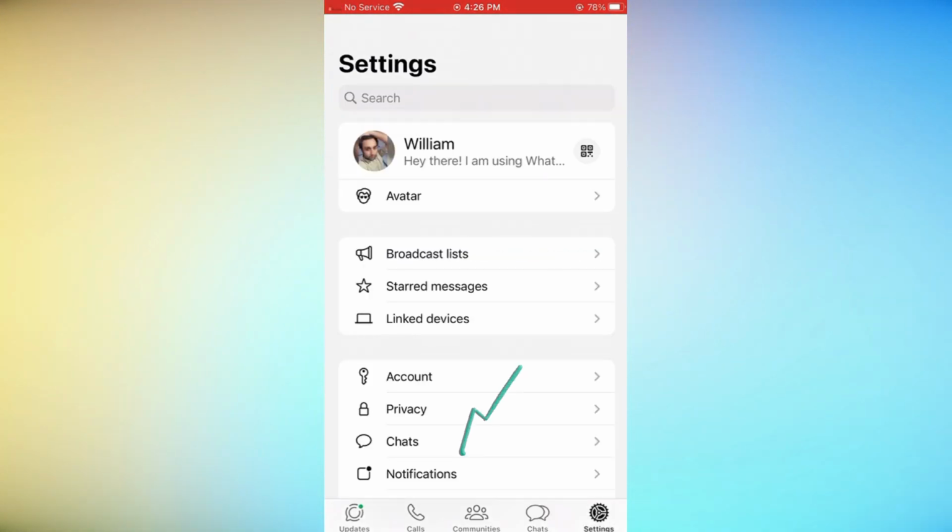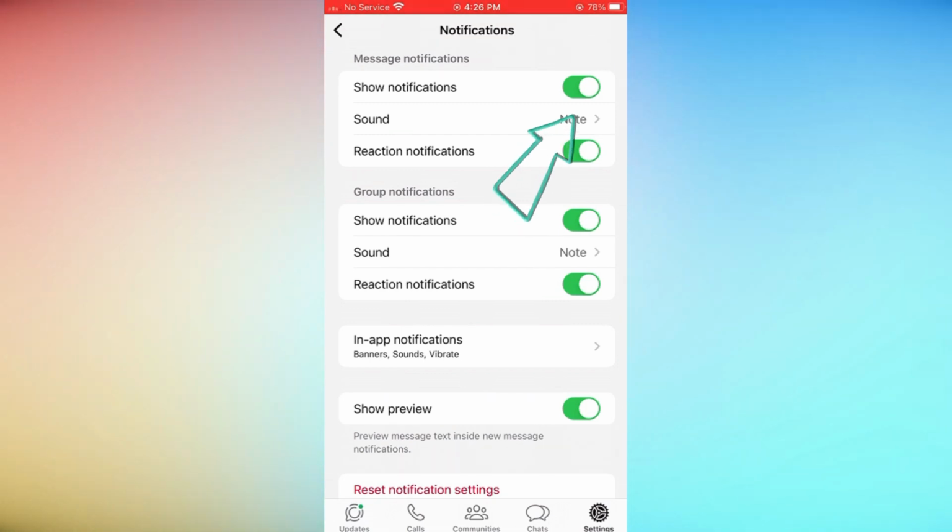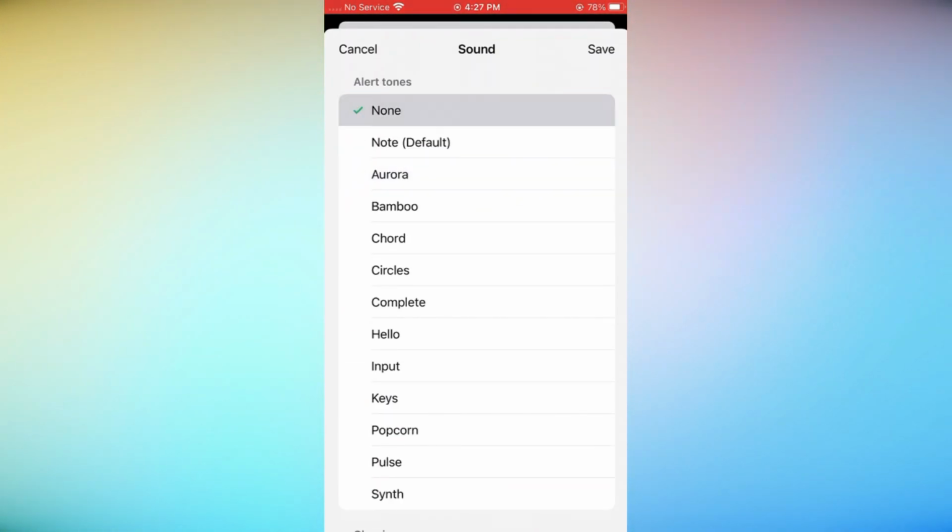Next, tap on Notifications. Under Message Notifications, make sure notification tone is set to your desired sound. Tap on it to select or change the tone.